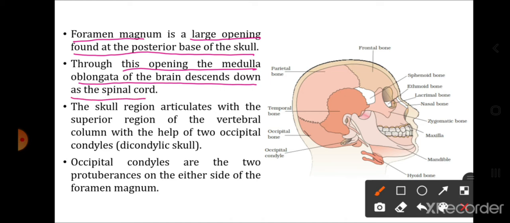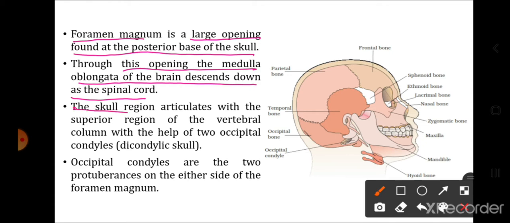We know that the end part of the brain is the medulla oblongata. This medulla oblongata continues as the spinal cord in the trunk region. So the opening in the basal portion of the skull through which the medulla oblongata continues as the spinal cord is called the foramen magnum.